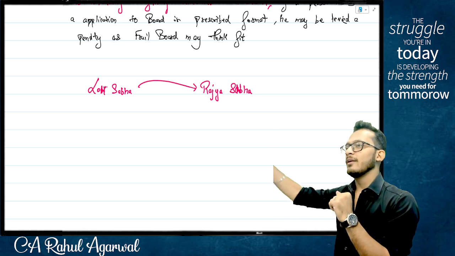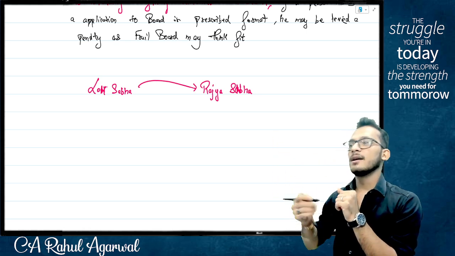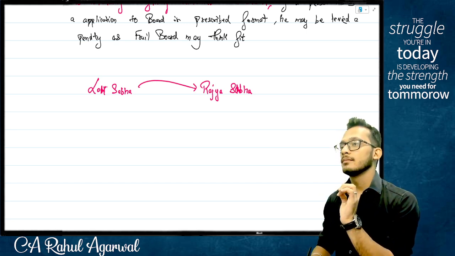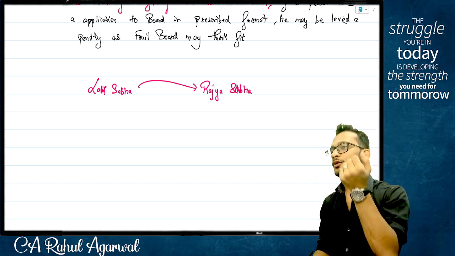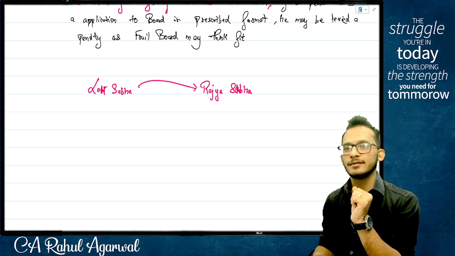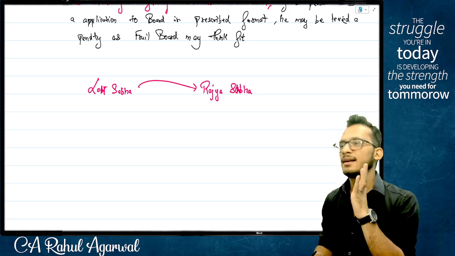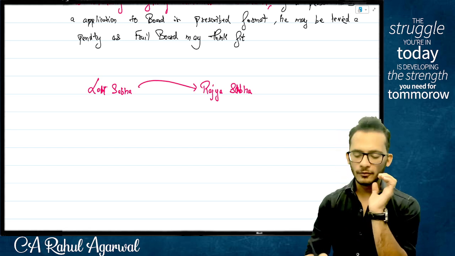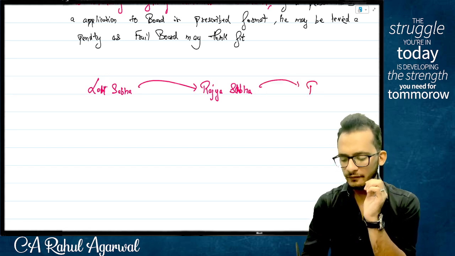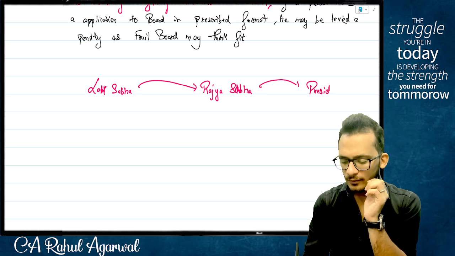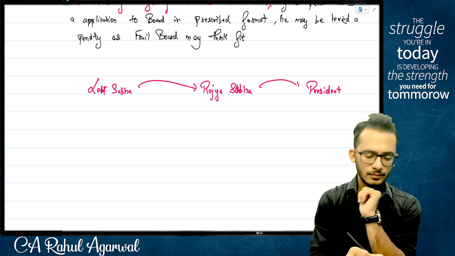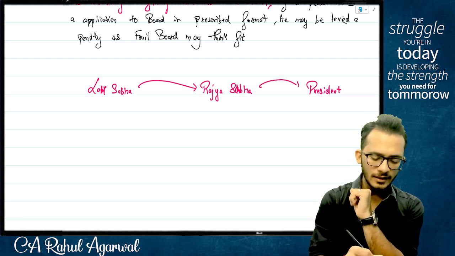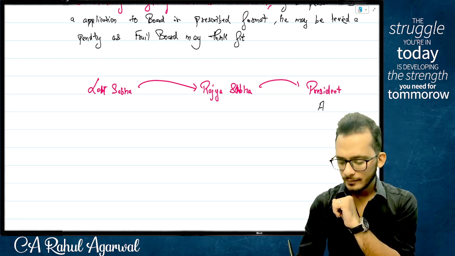So now I'll send the bill to Rajya Sabha. Rajya Sabha will decide either to accept it or reject it, or they will send it back to you for modifications. Luckily, Rajya Sabha also approved. Very good, it goes to the president. What will the president do? The president will do something called an assent.